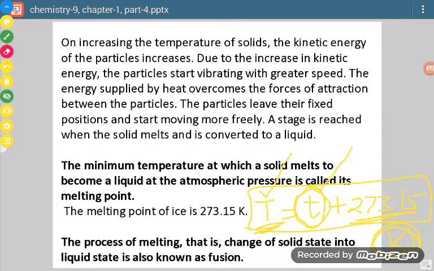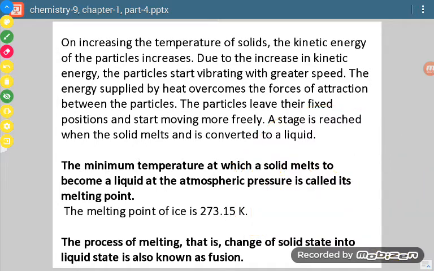Okay. Now in case we have to change Kelvin into degree Celsius, then what will we do? Then we will put the temperature value here, bring this term to the other side, and then we will get the degree Celsius temperature value. So this is how we interchange Celsius and Kelvin scales of temperature. Now this process of melting, changing solid into liquid, is also known as fusion.